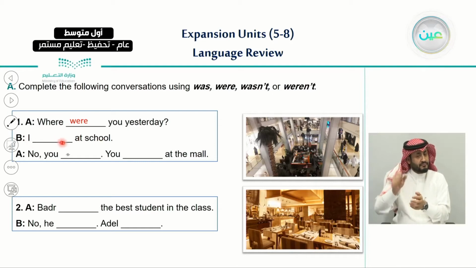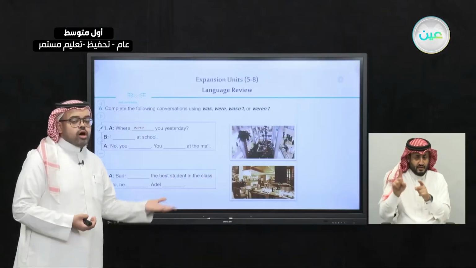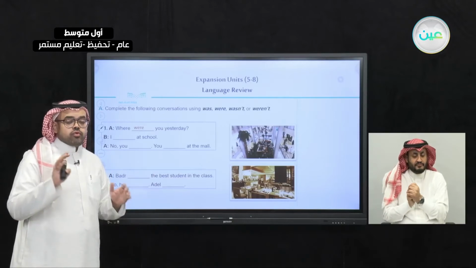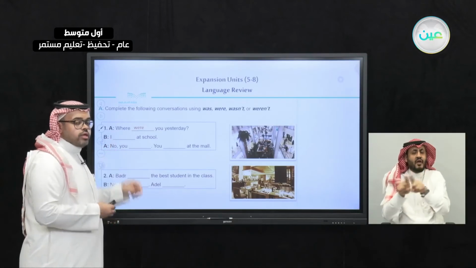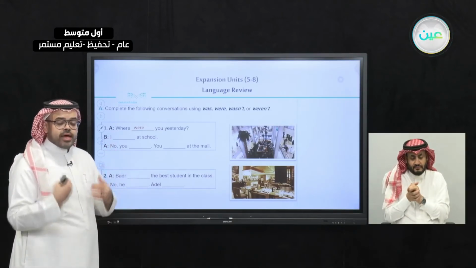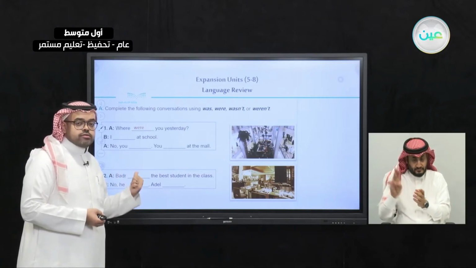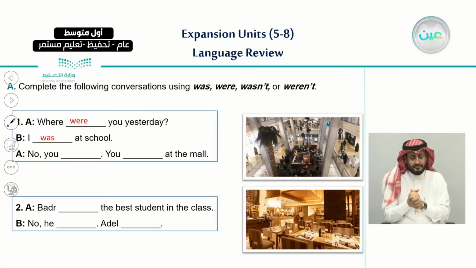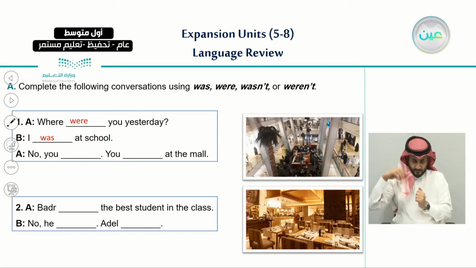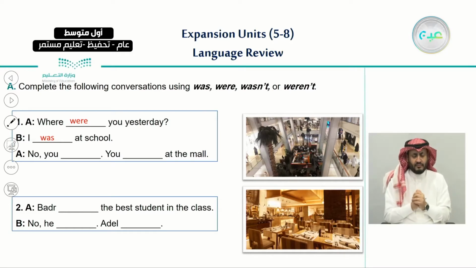The question again, should we use was or were? Before you decide, just think of the subject pronoun I. What is the verb to be that we use in the past with I? Is it was or were? Excellent. Yes, with I we use was. So I was at school. Here we have answered the question, where were you yesterday? The other person said, I was at school.